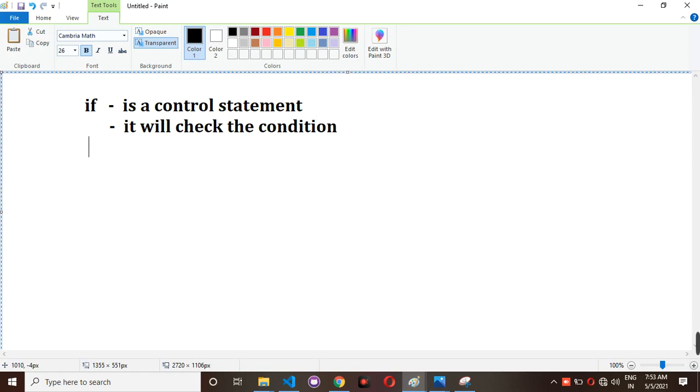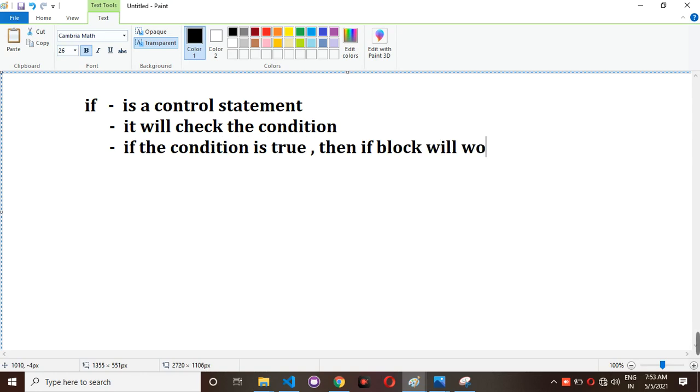For example, if the condition is true, then only the if block will execute, otherwise the if block will not work.